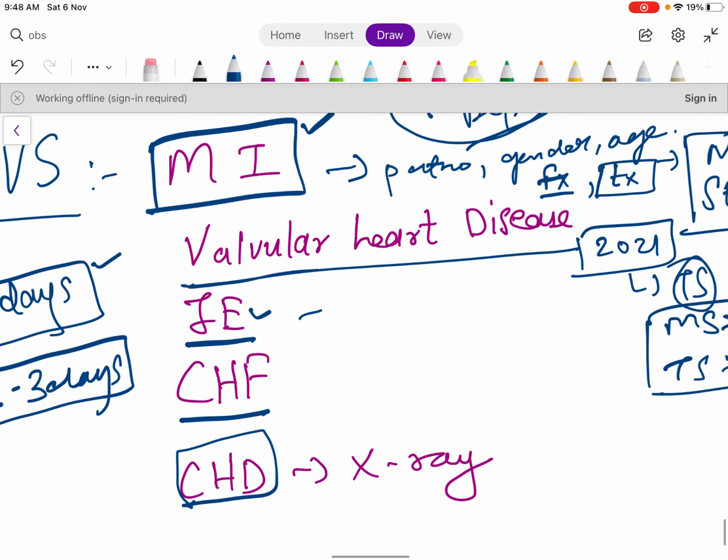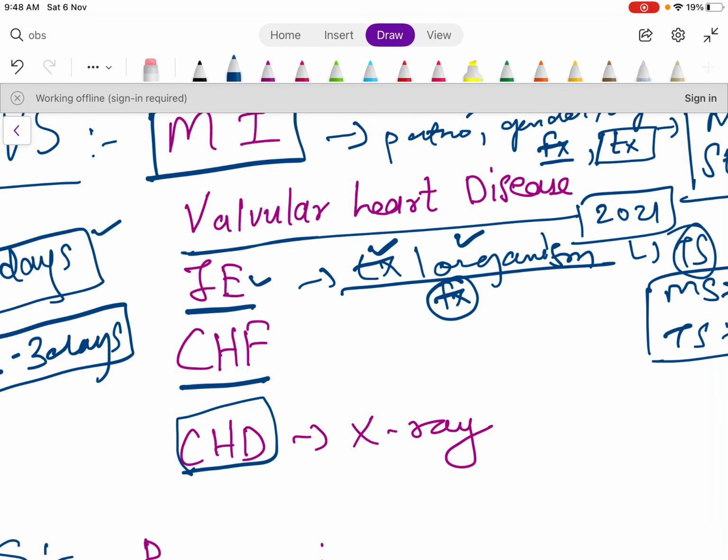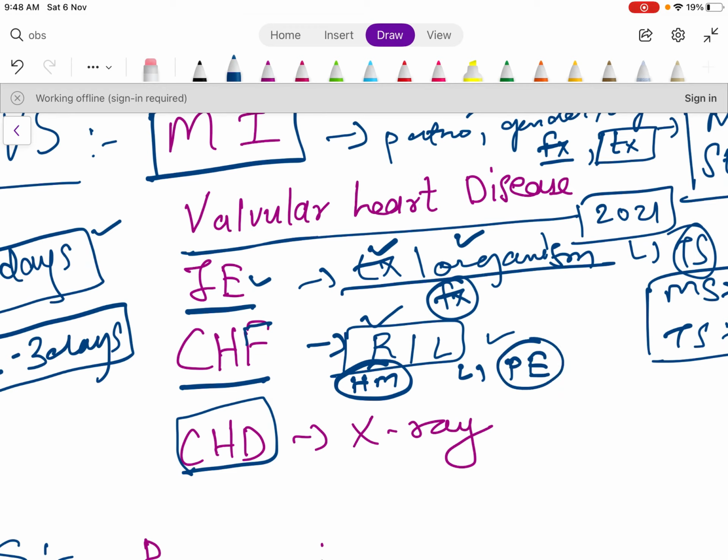The next is infective endocarditis. Mostly they will ask the treatment and the organism. They will give you the features and you need to diagnose the organism or the treatment. And congestive heart failure has 2 types, right and left side. You should know the features. On the right side there will be hepatomegaly. On the left side there will be pulmonary edema or orthopnea. These features you should know.